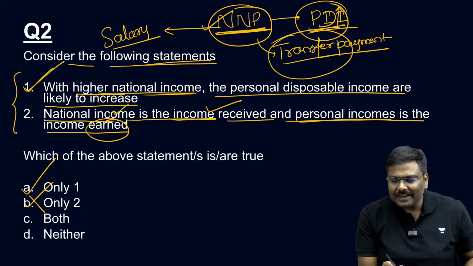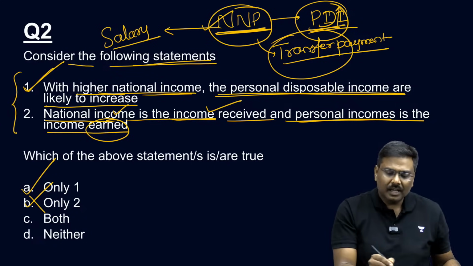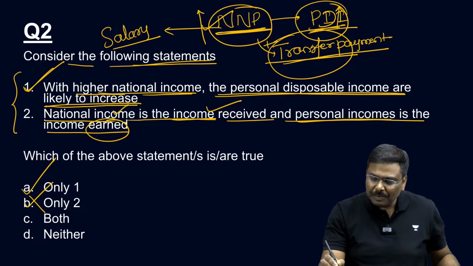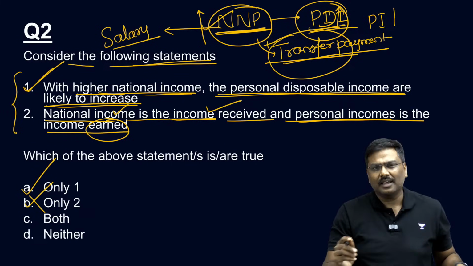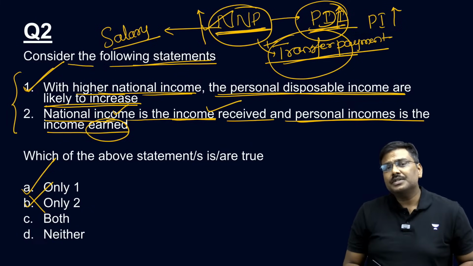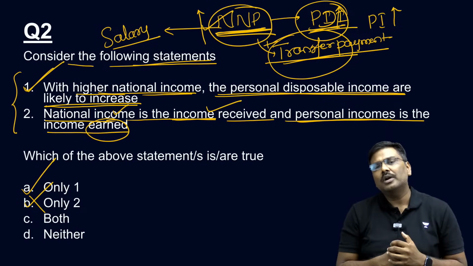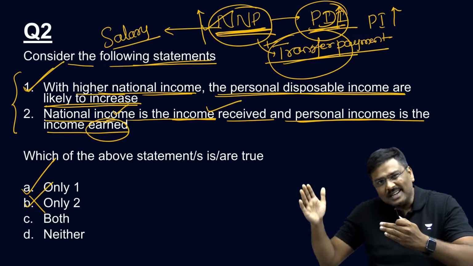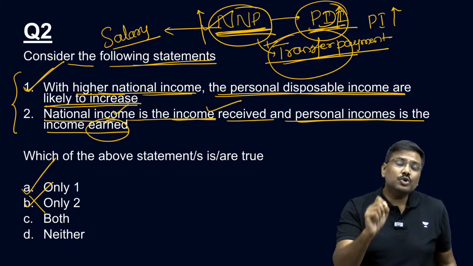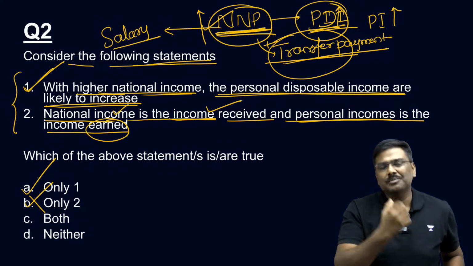So with higher national income, the personal disposable incomes are also likely to increase. With higher NNP, along with the transfer payments, your personal incomes will start increasing. And the formula is very simple. Listen to the formula. The NNP at factor cost, adjusted for net factor income from abroad. In addition to this, add transfer payments, subtract corporate taxes out of it, subtract social security contributions. What you'll get is basically personal incomes.